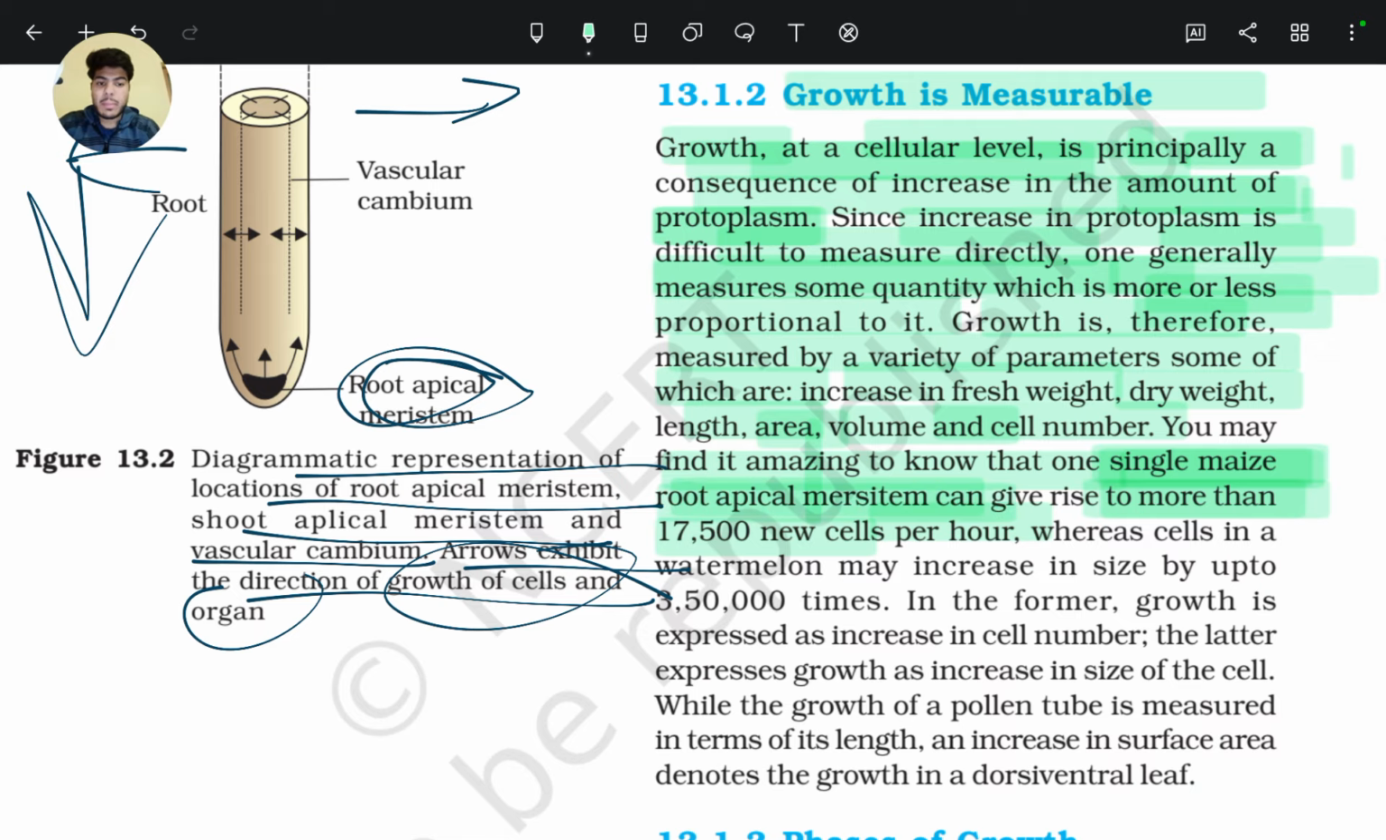So this is how we measure growth. One single maize root apical meristem gives rise to 17,500 new cells per hour, whereas cells in a watermelon may increase in size by up to 350,000 times. In the former, growth is expressed as an increase in cell number, and in the latter, in the case of watermelon, growth is an increase in the size of the cell.